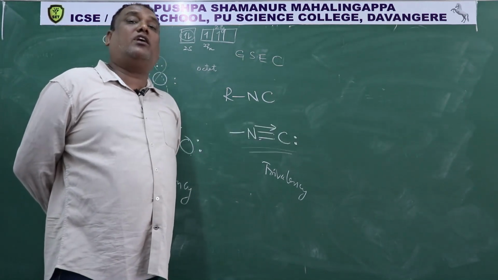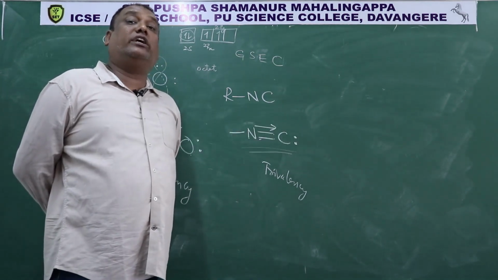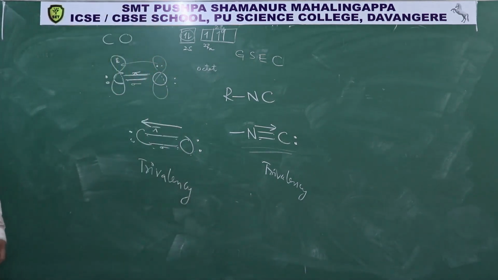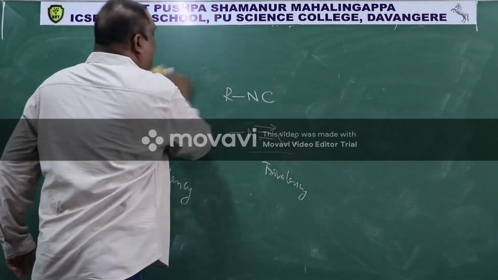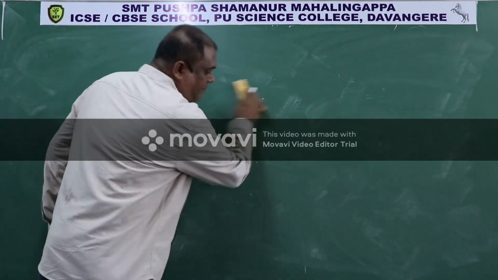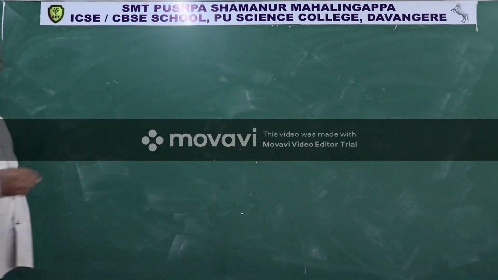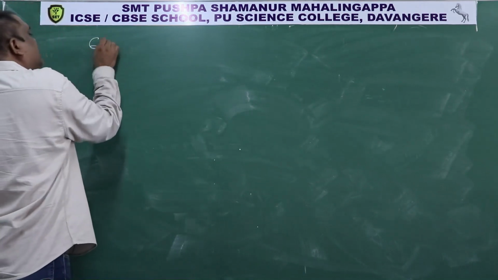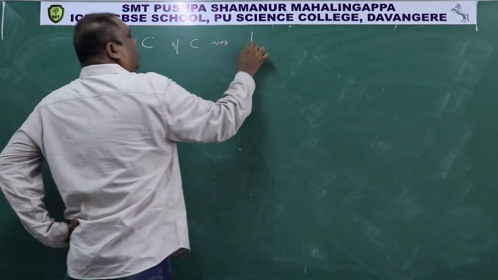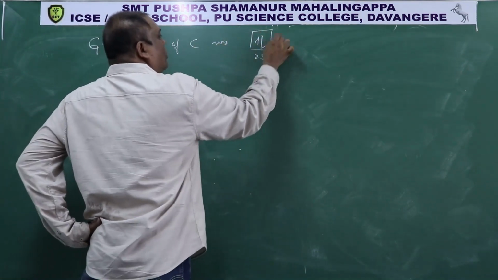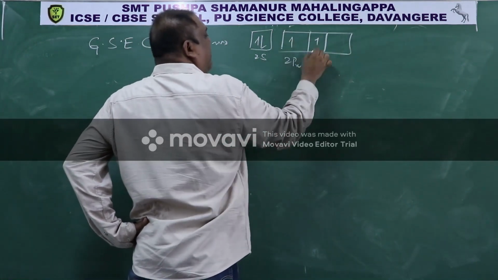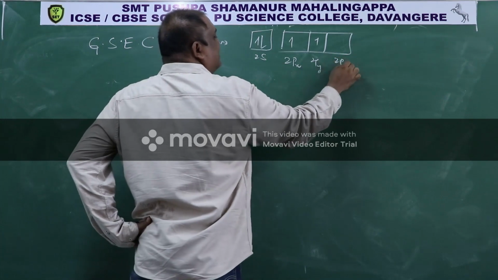But in the majority of organic compounds, carbon shows tetravalency. How is it possible? As I just told, the ground state electronic configuration of carbon is 2s2, then 2px1, 2py1 and 2pz0.